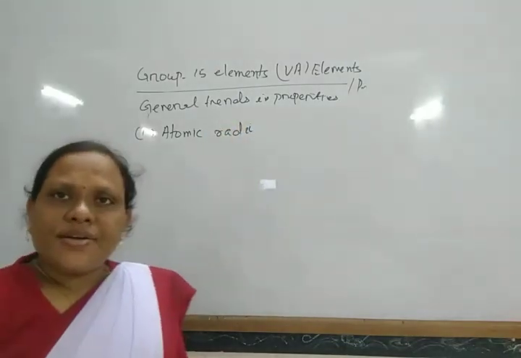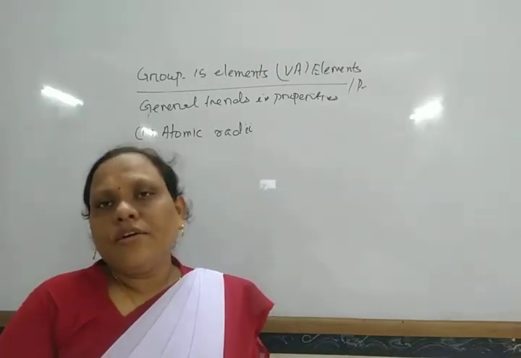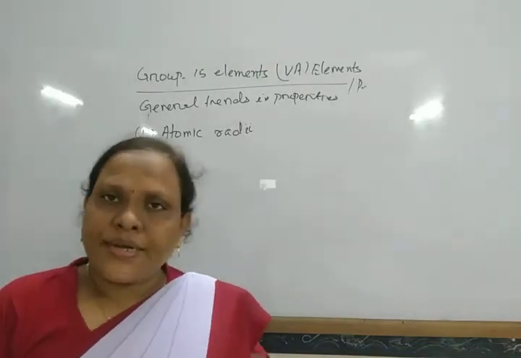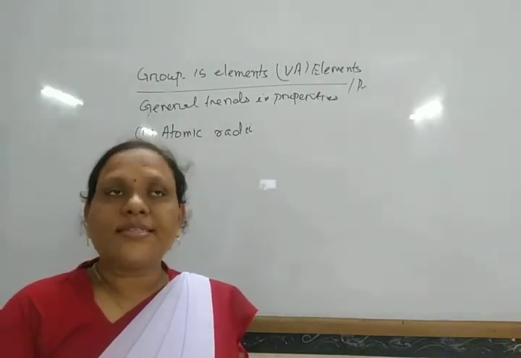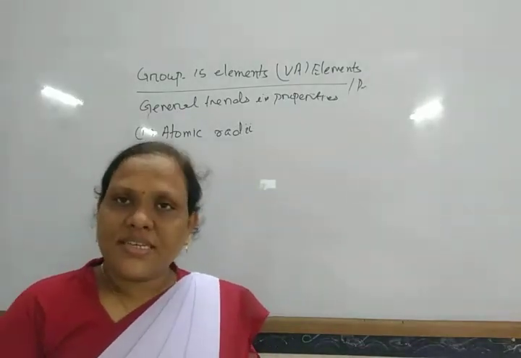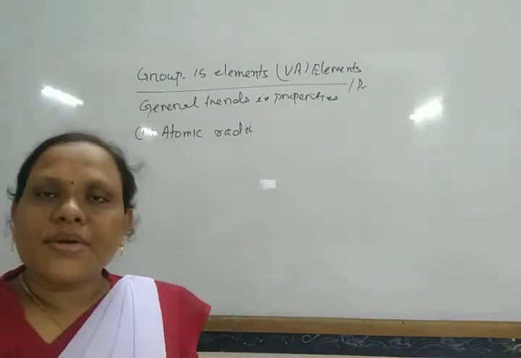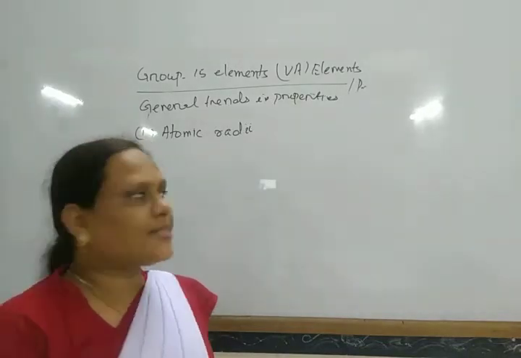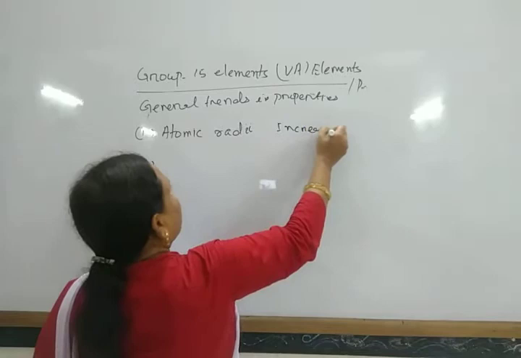The atomic radii of these elements are generally less than those of the corresponding group 14 elements. Comparing carbon and nitrogen, nitrogen has a smaller size; similarly, phosphorus is smaller than silicon. Compared with group 16 elements, they have a larger size. As we move down the group, the atomic radius increases due to the addition of new energy shells.